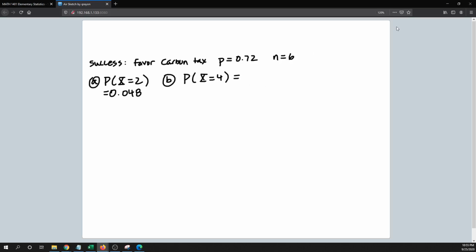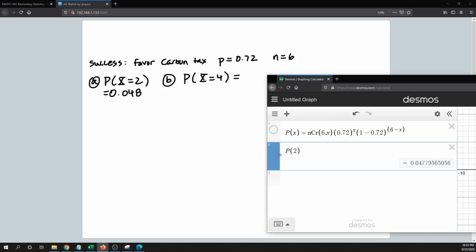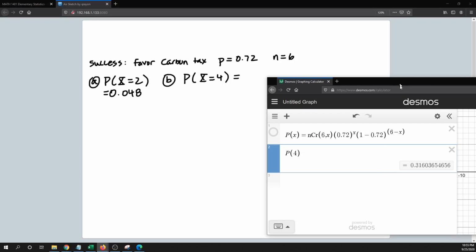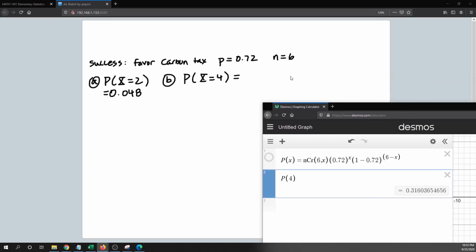Okay, so we already have our formula punched in here, right? And so all we would need to do is do the probability of 4. So that will plug this 4 in for x up here and give us the answer, and that is going to be 0.316 to 3 decimal places. Okay.